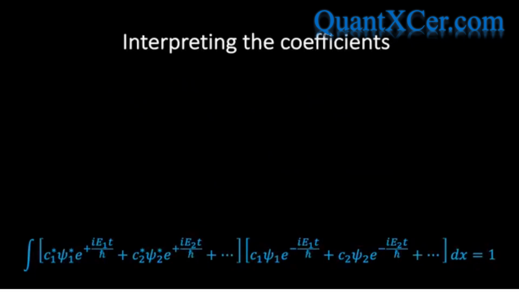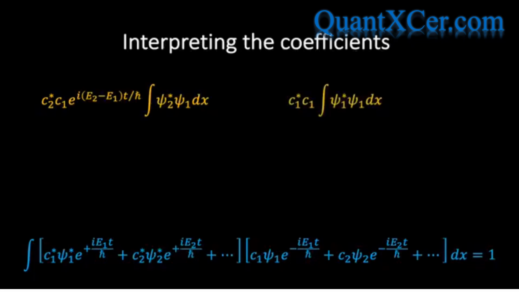For our general wave function, we need to then evaluate the following integral. Now, hopefully you can see by staring at this expression long enough that when we multiply out the square brackets, this integral will contain two types of terms. Firstly, there will be cross terms involving different energy eigenstates, and these terms will have the following form. In this particular example, we see that we have the complex conjugate of the n equals 2 eigenstate being multiplied by the n equals 1 eigenstate. Secondly, there will be terms of the following form which involve the same eigenstate.